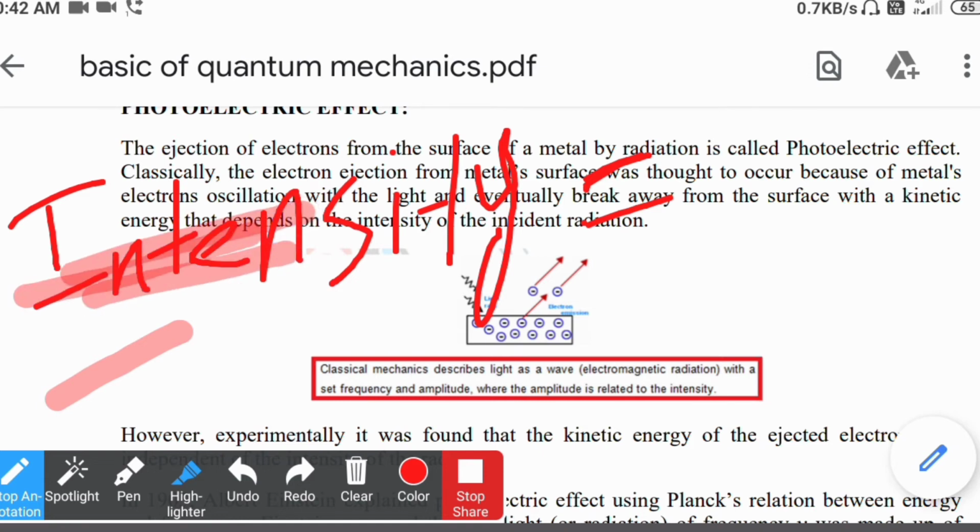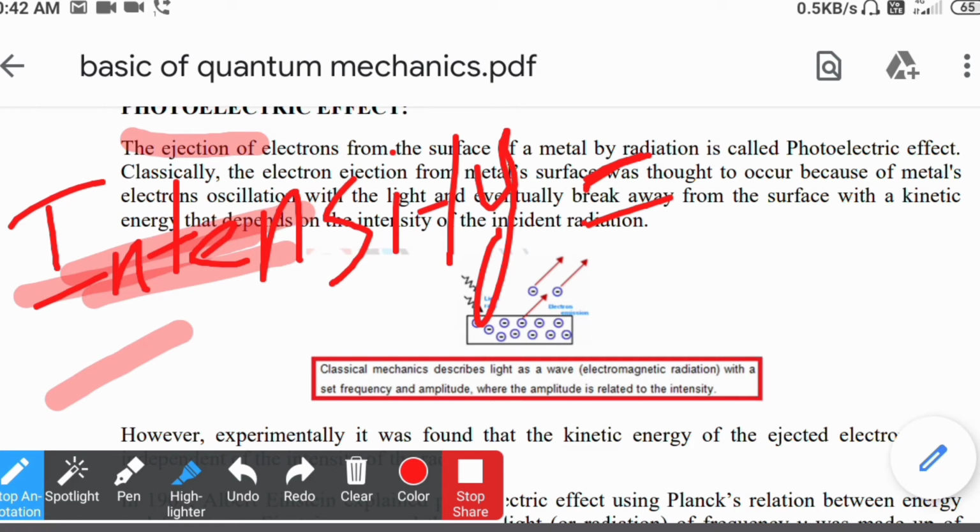It is the same red color, but there is a difference in their intensities. Initially when I am writing with the pen I get the dark red color, and when I highlight certain things I get the light red color. So there is a difference in their intensity.